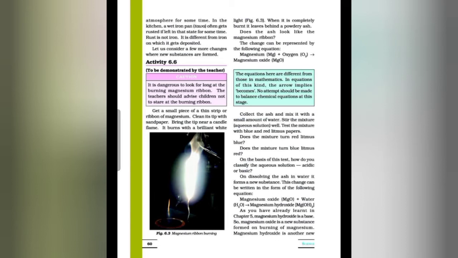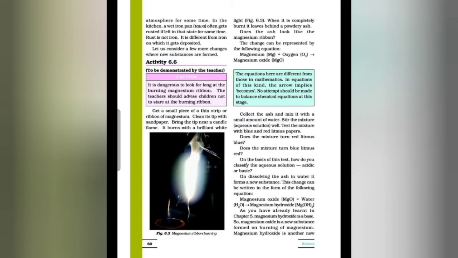The change can be represented by the following equation. Magnesium, the symbol is Mg, plus oxygen, O2, and the product formed here is magnesium oxide, that is MgO. The equations here are different from those in mathematics. In an equation of this kind, the arrow implies becomes. No attempt should be made to balance the chemical equation at this stage.